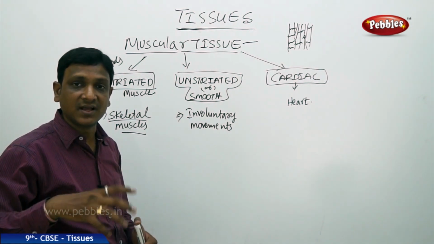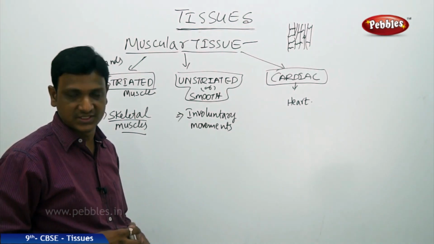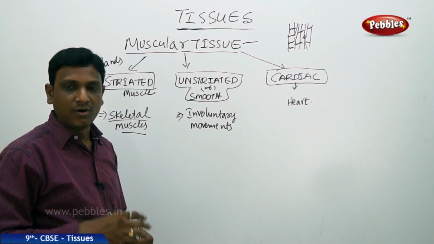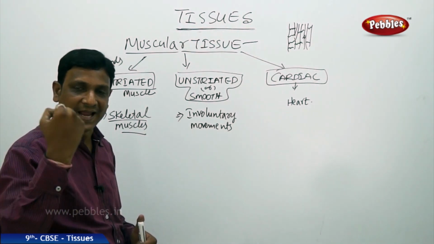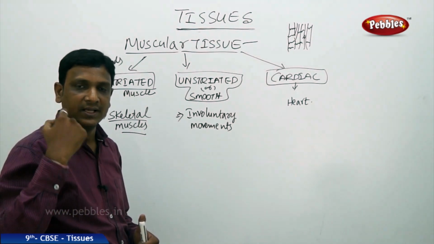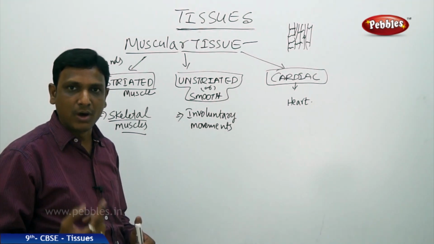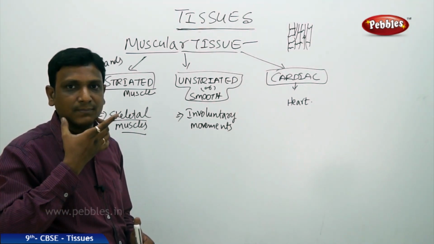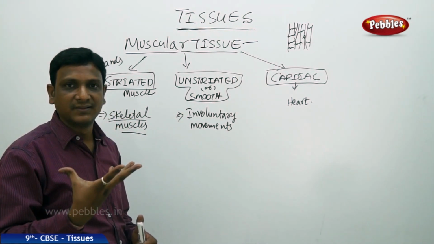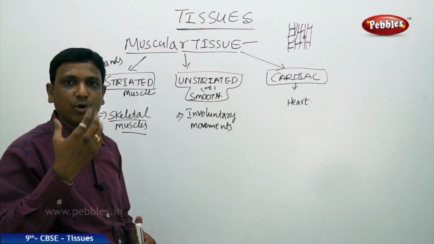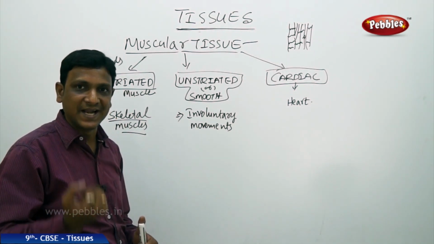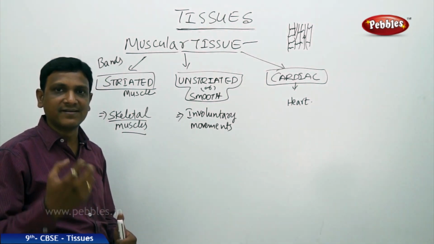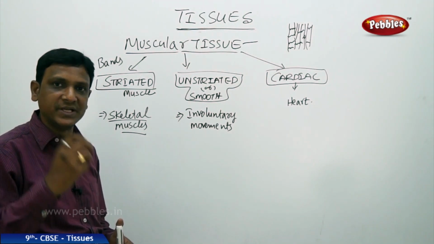What is skeletal muscle? The muscle which is connected to the skeleton, which helps in the voluntary movements. Voluntary movements in the sense the movements which are under our control. All the muscles that you find in your hands and legs, in your jaw. Say for example, you wanted to open your mouth, you can open. That means you will move your lower jaw. By that the muscles will expand and contract. So you can operate your mouth, you can operate your hand because of the muscle contraction and relaxation. The muscles are able to contract and relax because of the contractile proteins.